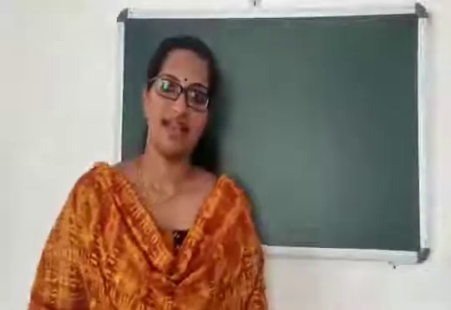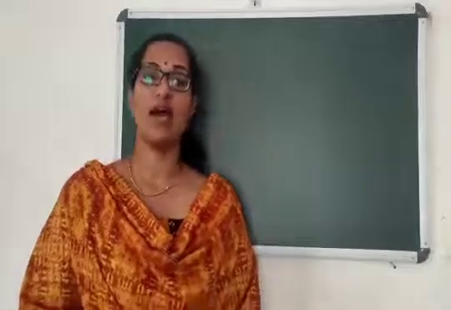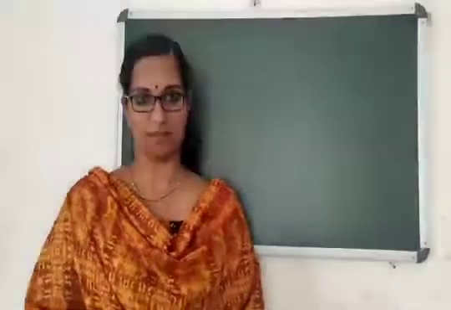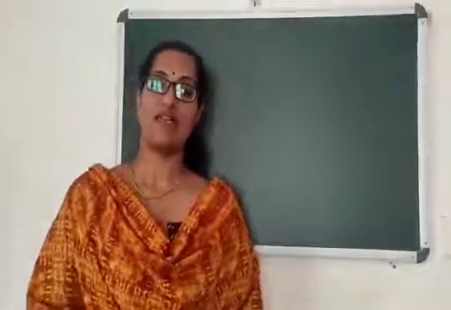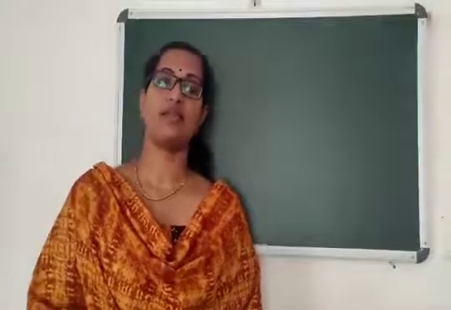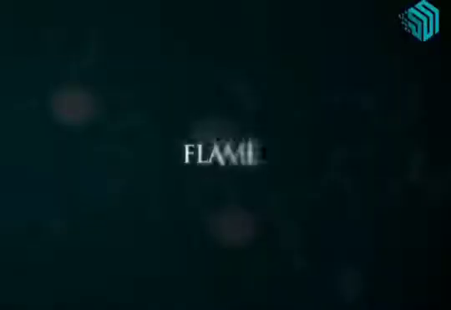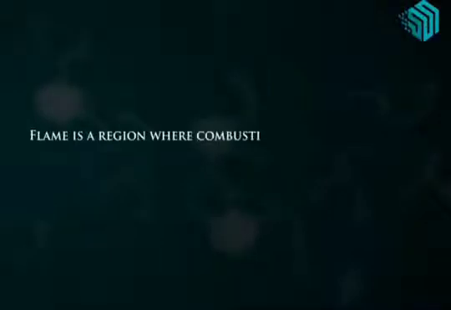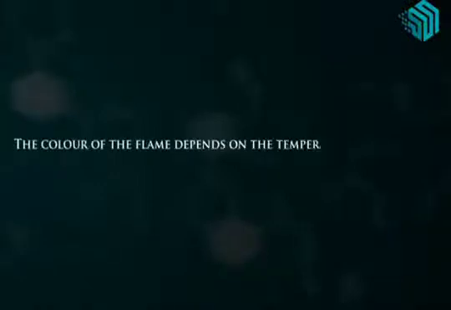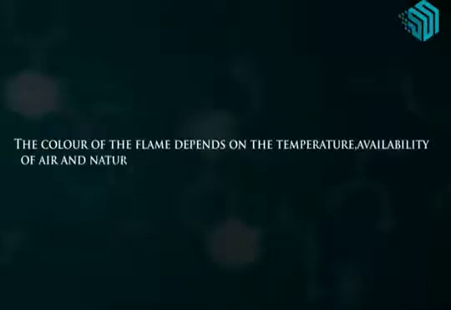Okay children, after discussing combustion and all, now you have an interesting topic, it's flame. So what is flame? Let's have an animation. By looking at the animation, you will easily understand the flame and the different zones. Flame is a region where combustion of fuel takes place to produce heat and light. The color of flame depends on the temperature, availability of air, and nature of substance burning.